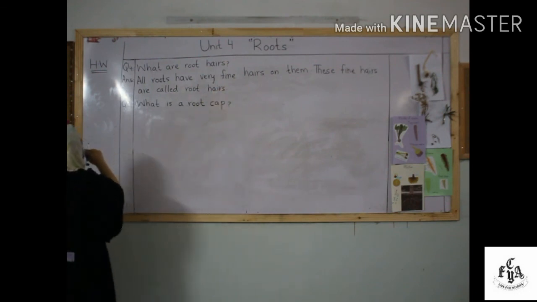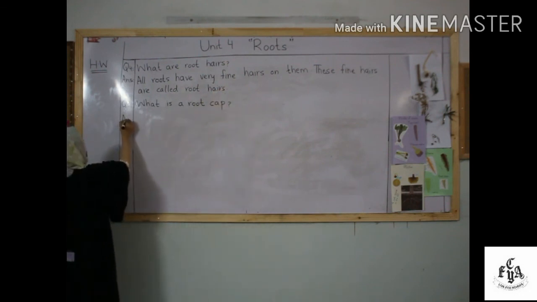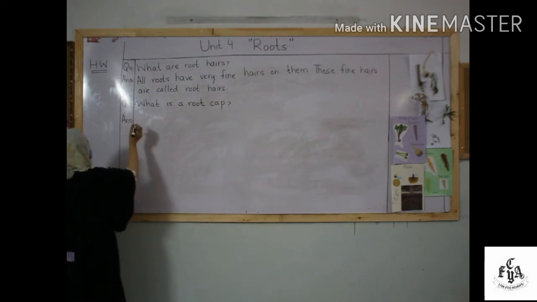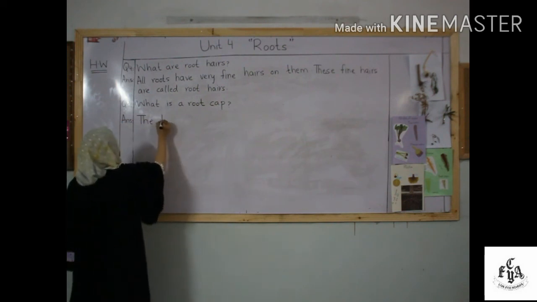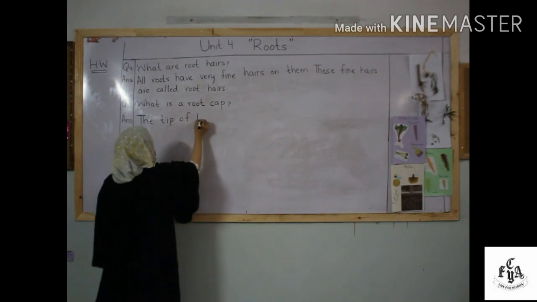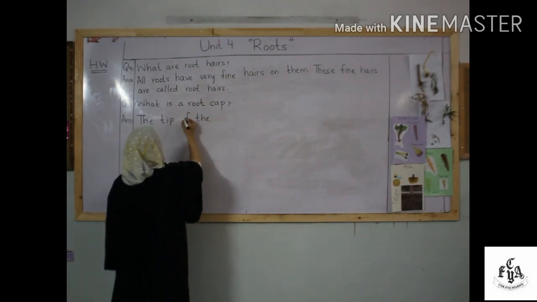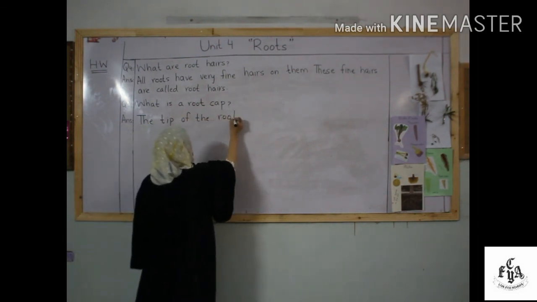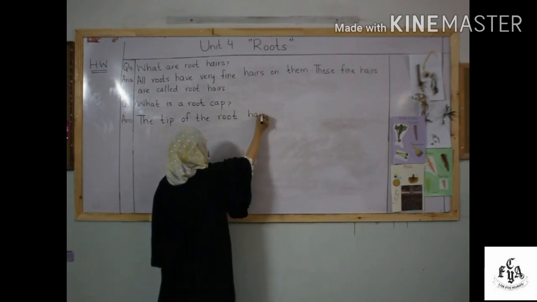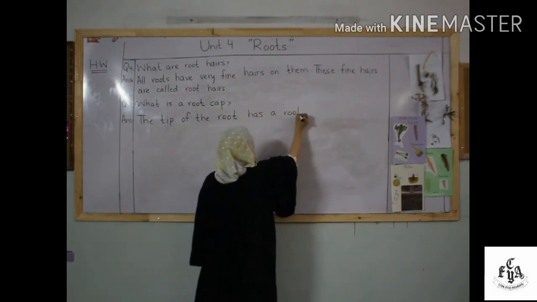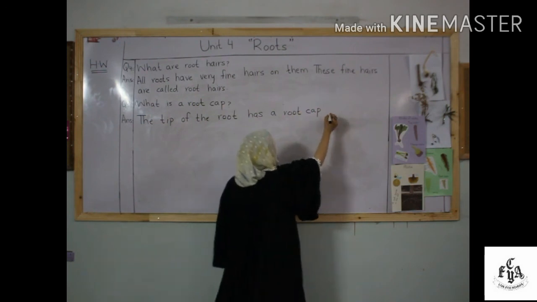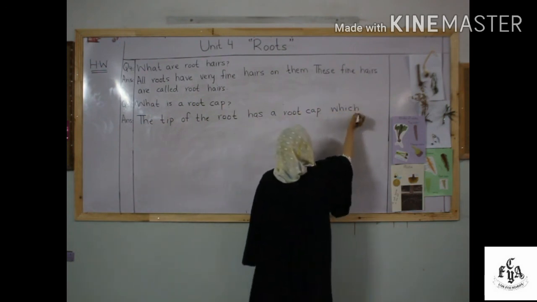Now question number 5. What is a root cap? Its answer is that the tip of the root has a root cap which protects the root tip.